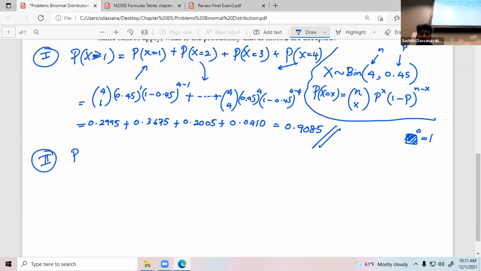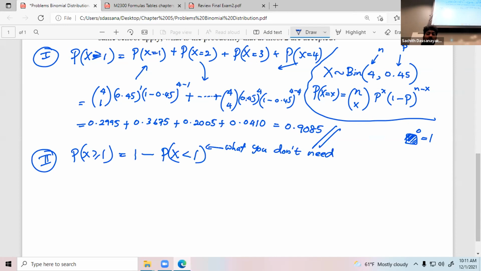You need to find probability of x greater than or equal to 1. Then subtract what you don't need, x less than 1, from 1. This is what you don't need. So 1 minus what you don't need, then you can get what you want.